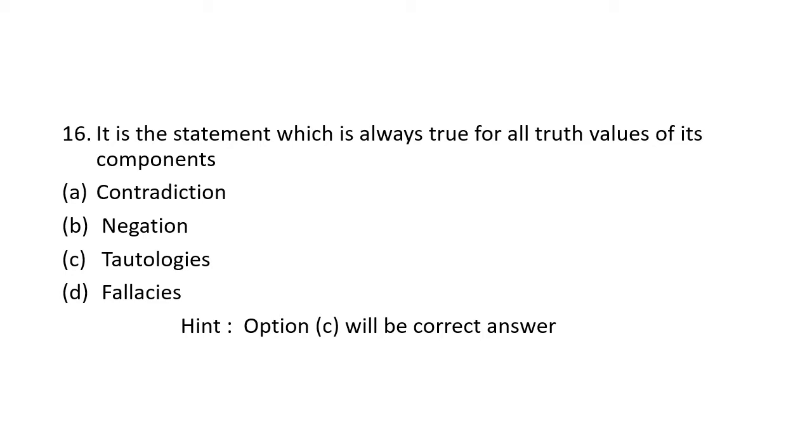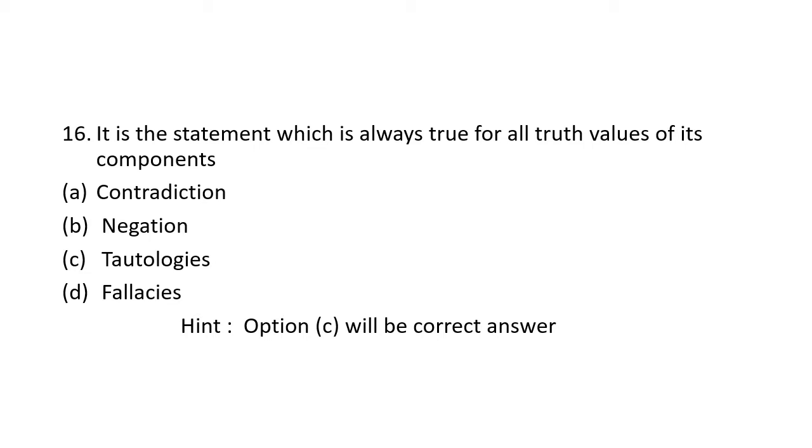So always keep in mind, if in a truth table you get all entries true only, then it is called a tautology. Therefore, a tautology is a statement which is always true for all truth values of its components. Therefore, option C will be the correct answer for question number 16.